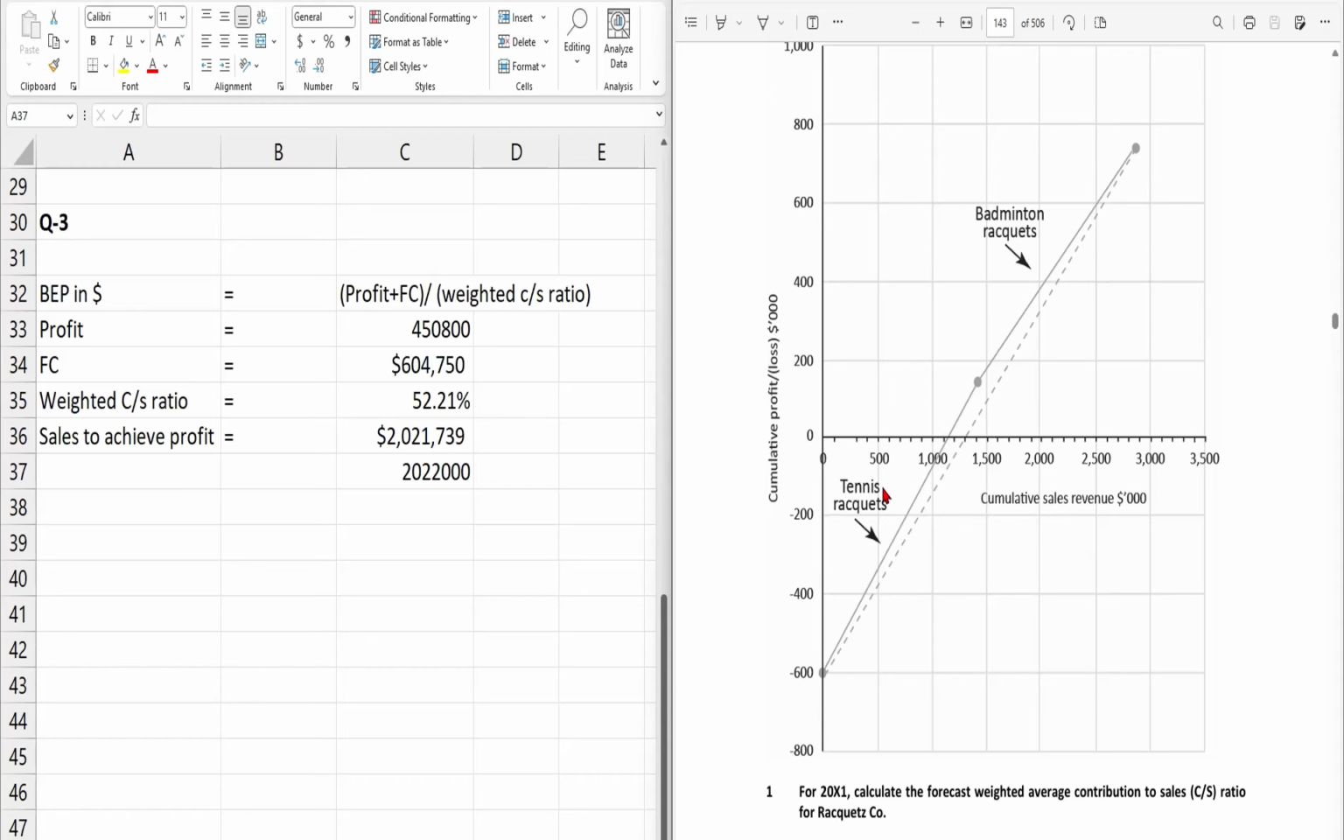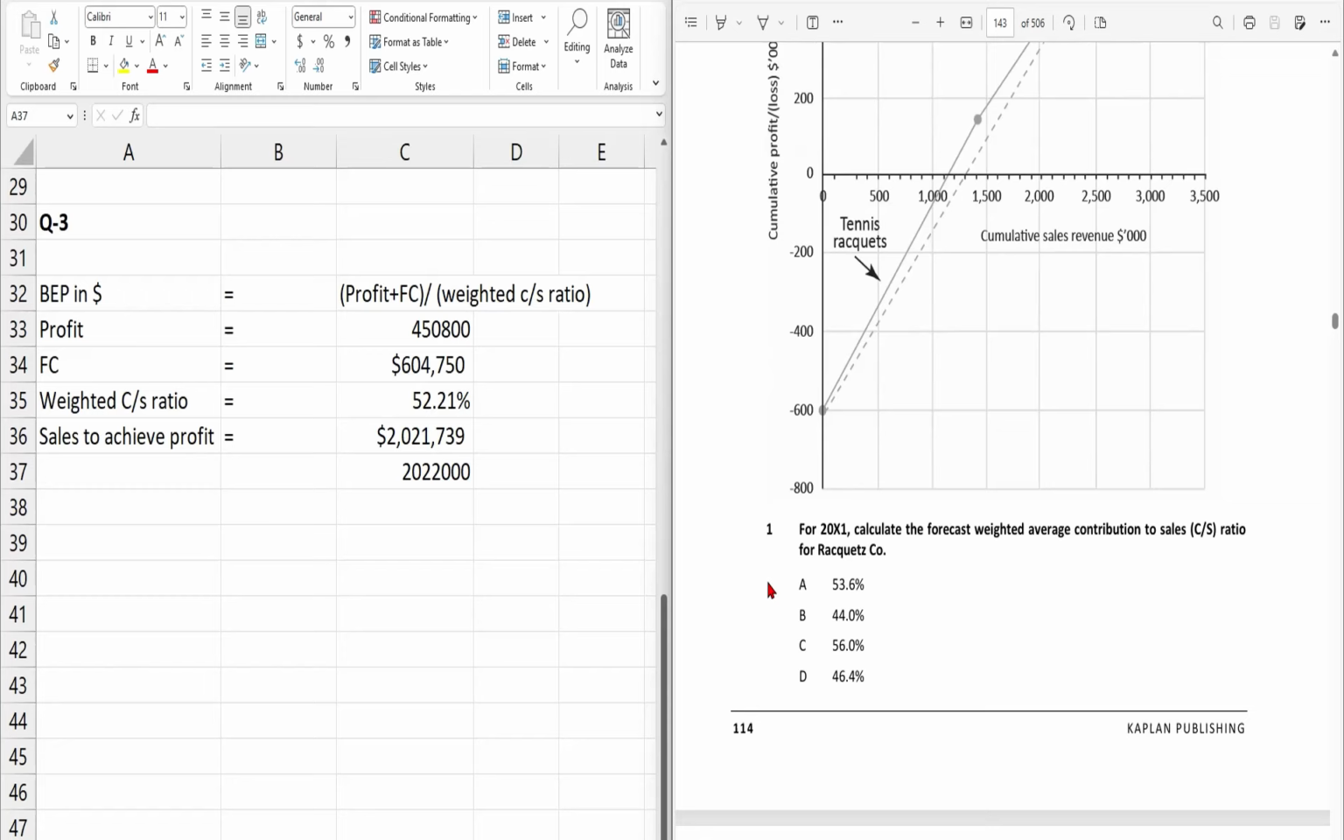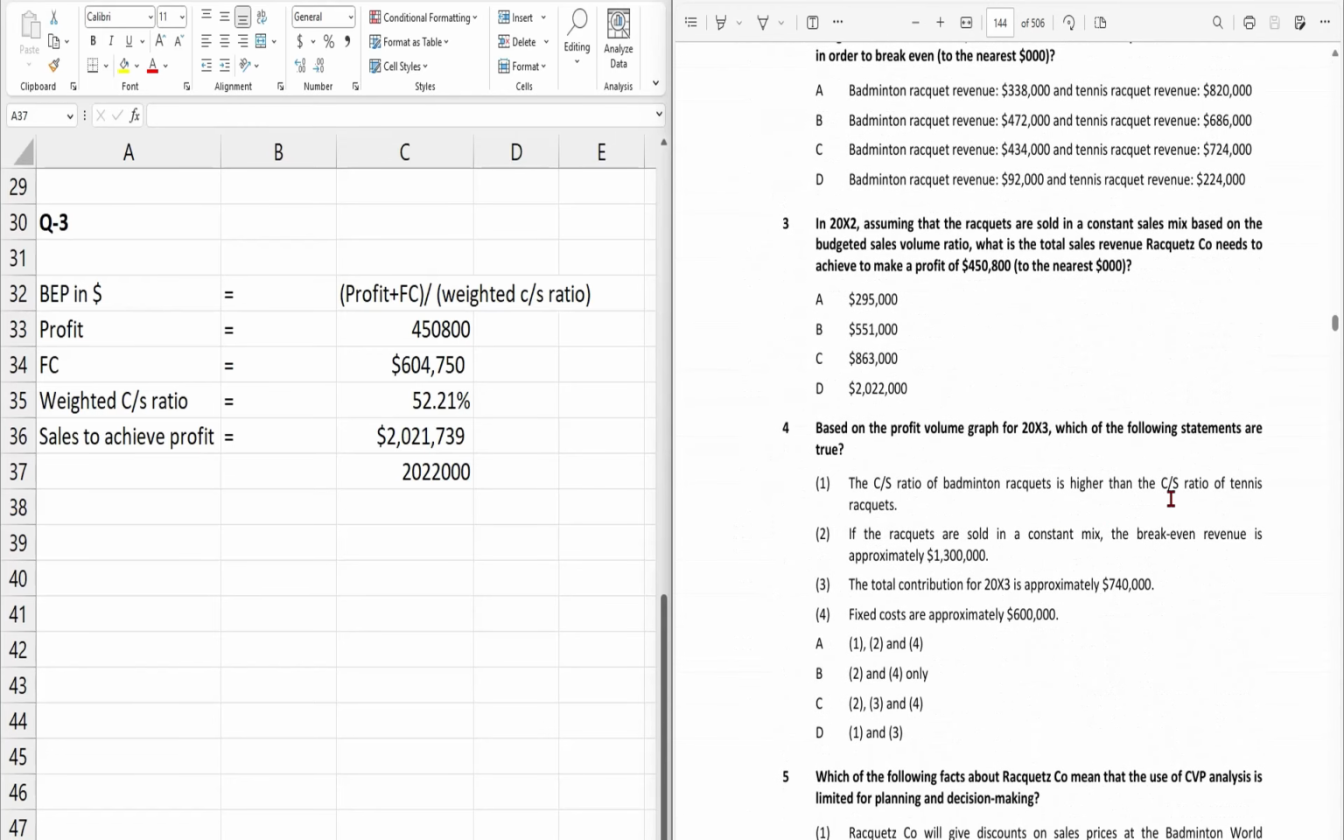So remember, while explaining the concept of this profit volume chart, I told you that in order to draw this graph, we need to first rank the products according to the contribution per unit, and CS ratio, and those that give the higher CS ratio will be produced first, and we will draw the line for that product first. Similarly here, if we look at this graph, the tennis racket line has been drawn first, so that's why the CS ratio of tennis racket will be higher than the badminton, not the badminton being higher than the tennis one. So this is wrong,